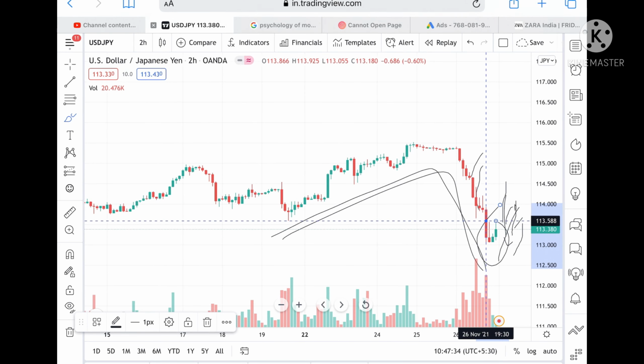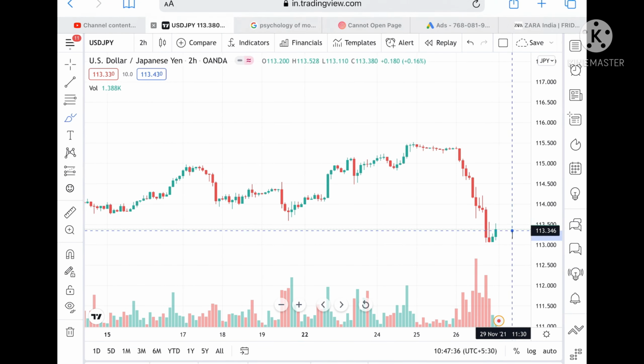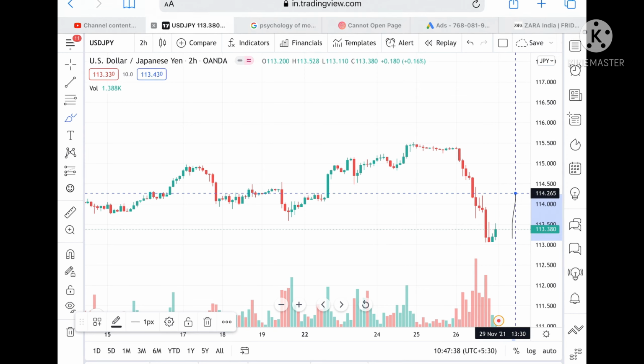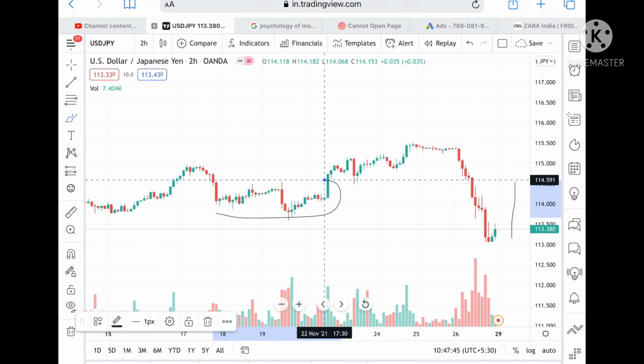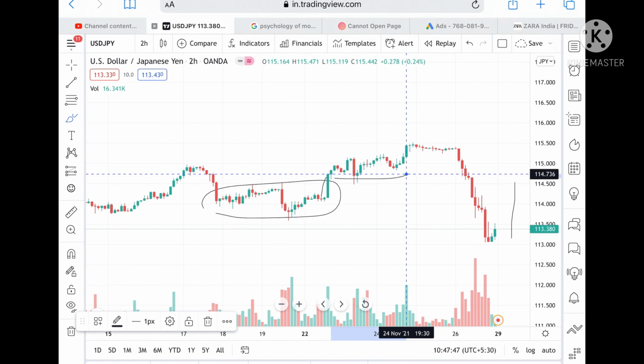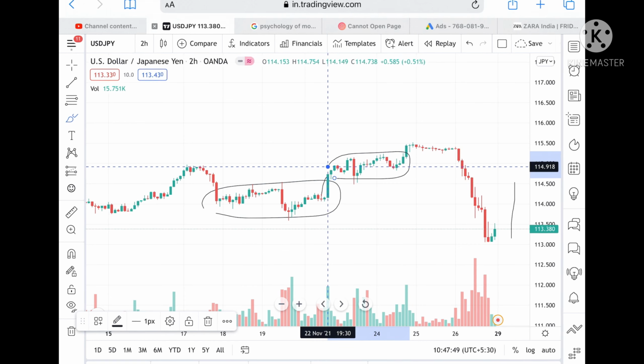So now look at the chart. Okay, if it sustains this level, then we can see a level of 114.25 also, and then from there we can see further upside to a level of 115.35. Okay, so it will come into this particular zone. Once this zone breaks, then it will come into this particular zone, and we can see further upside.